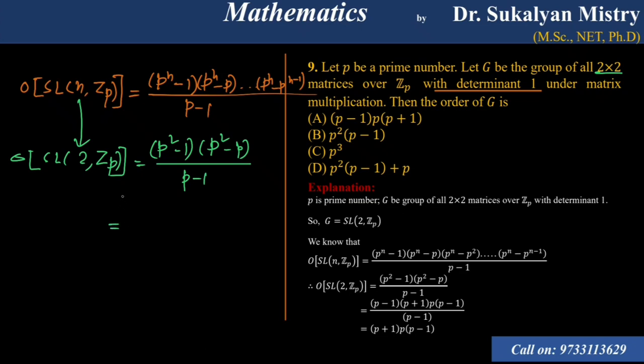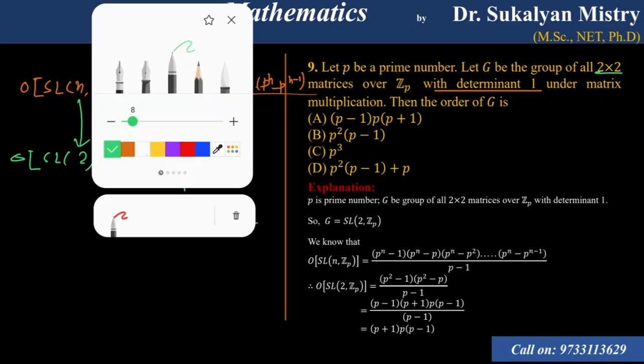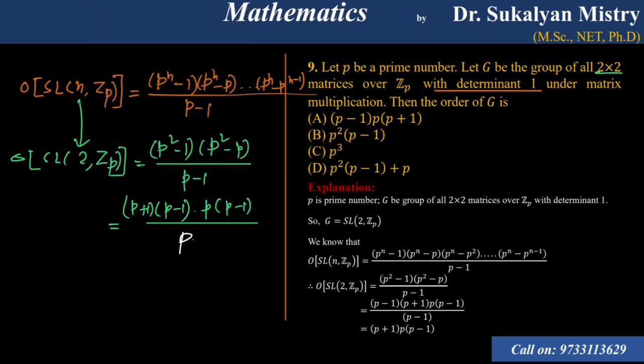P square minus 1 is P plus 1 into P minus 1, taking P common, so P minus 1 cancels. So that is P into P plus 1 into P minus 1. So the order of G will be P into P minus 1 into P plus 1.